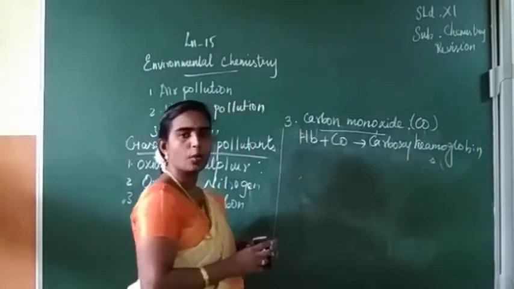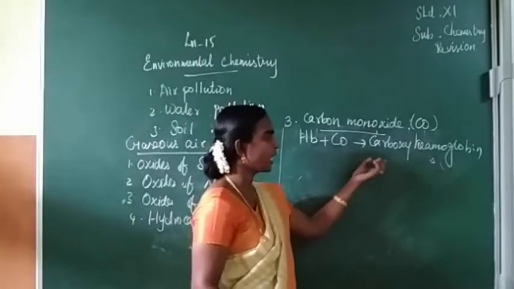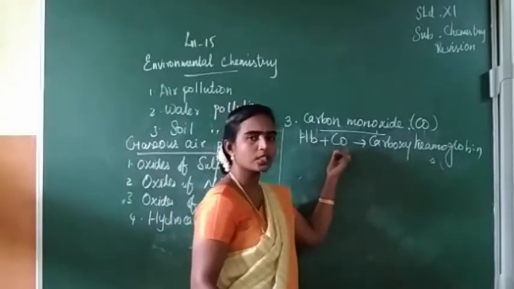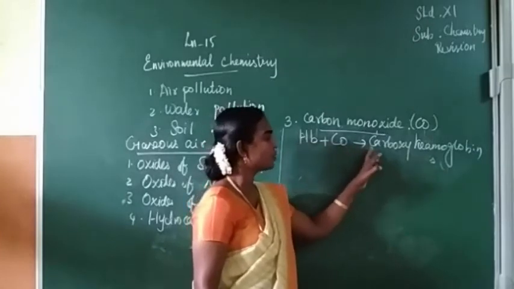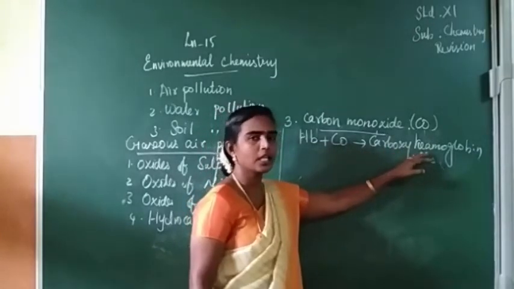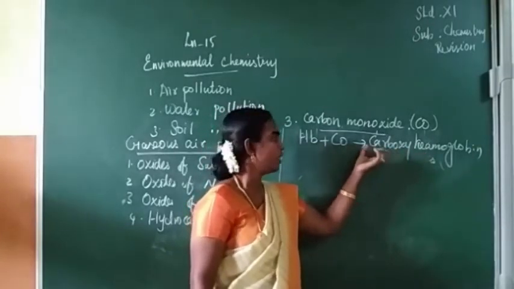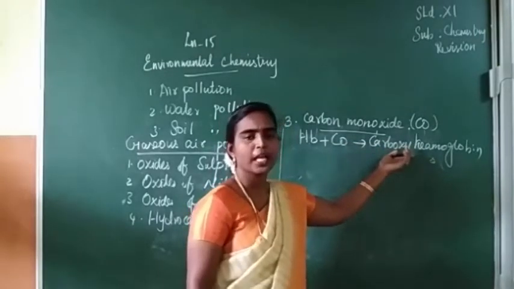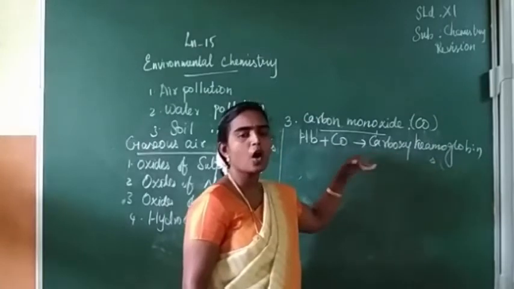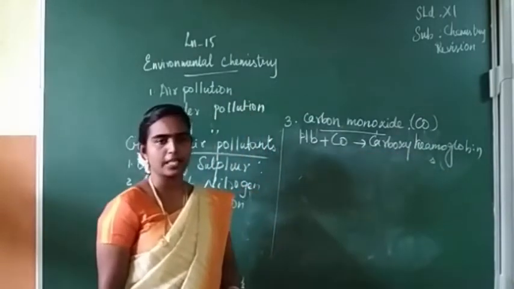The main drawback is that when a person inhales carbon monoxide, it binds with hemoglobin and forms carboxyhemoglobin. This compound stops the oxygen transport in blood.